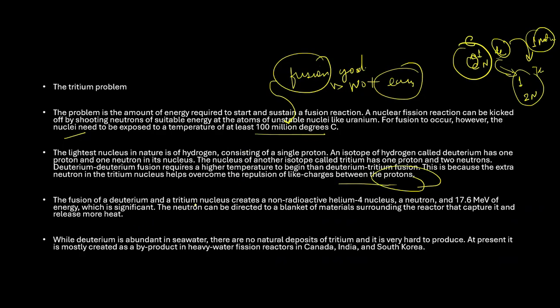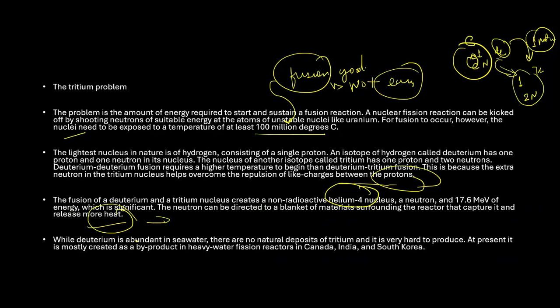The fusion of deuterium and tritium nuclei creates a non-radioactive helium-4. So we are getting a helium-4 nucleus, a neutron, and 17.6 MeV of energy. So this is this much energy, which is significant. The neutron can be directed to a blanket of material surrounding the reactor, which captures it and releases more heat. So when you're able to capture this, it will be releasing more heat, and this heat can be utilized for further generation of electricity, etc.